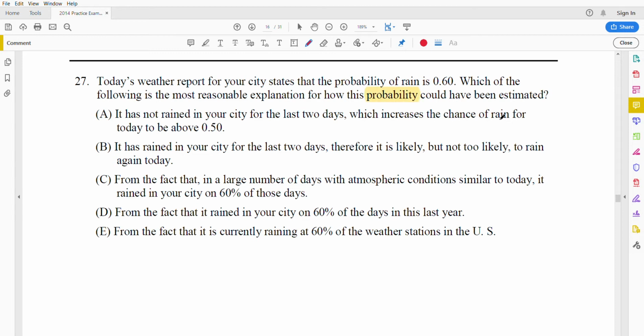Okay, so this is clearly a question about probability. And the thing to remember about probability, its meaning or its definition, is that you want to think about it as the long run proportion. For instance, when we toss a fair coin, we know the probability is 50%. That doesn't mean that if you toss 10 coins, 5 of them will be heads, because coin tosses are random. What that probability of 50% means is that if you toss hundreds or thousands of coins, in the long run, the proportion of heads would be roughly 50%.